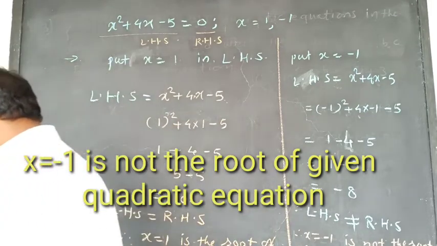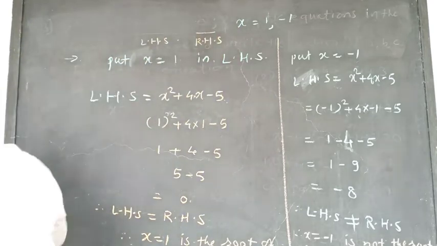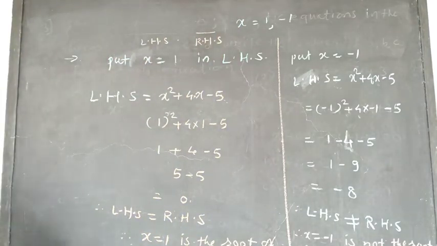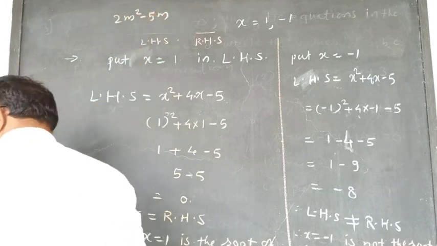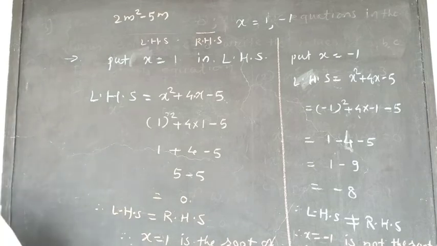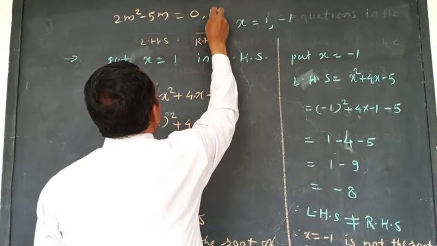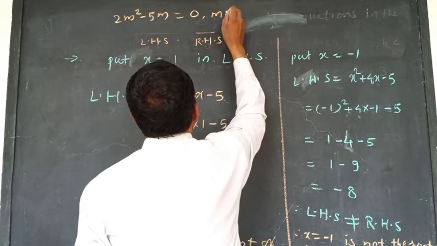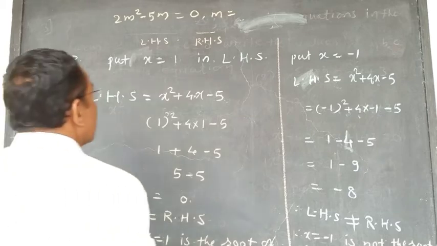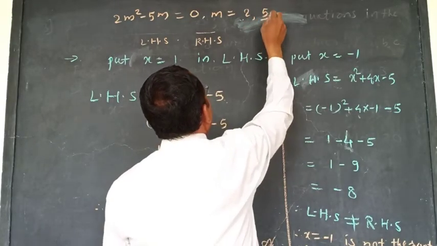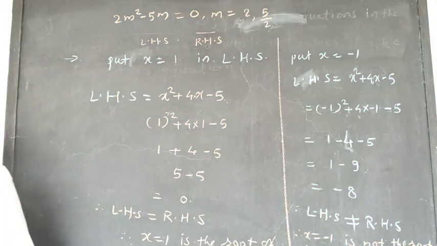We will continue the second example here. 2m square minus 5m is equal to 0. It is the equation. Now see here, the values of m are 2 and 5 by 2. In this way, there are two values of m here.